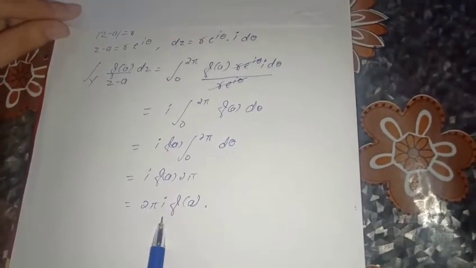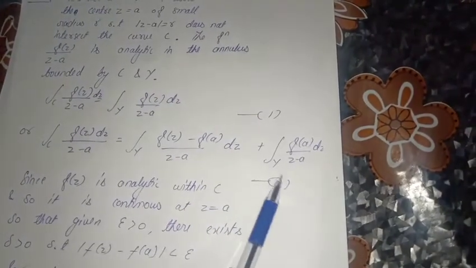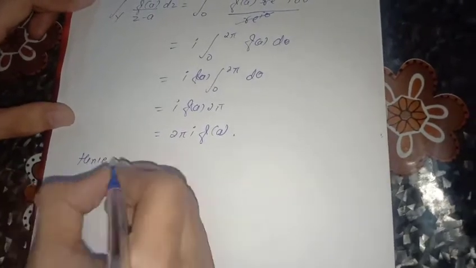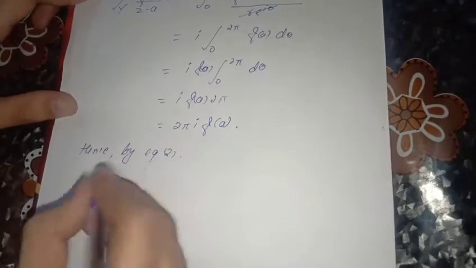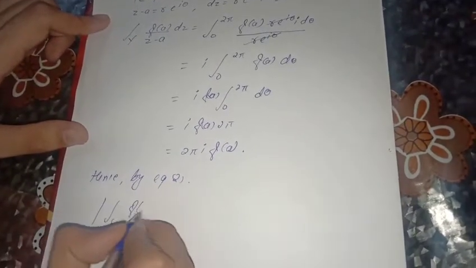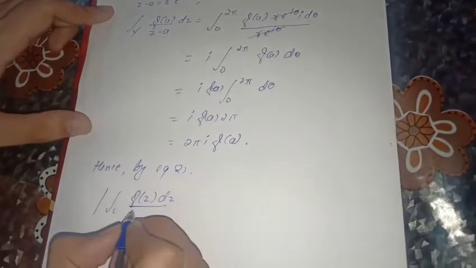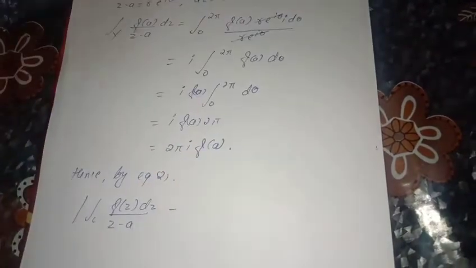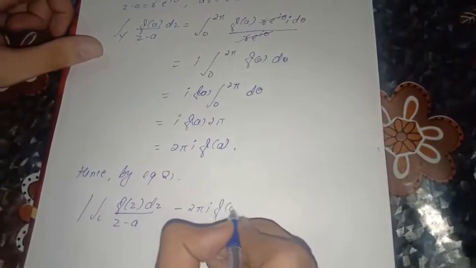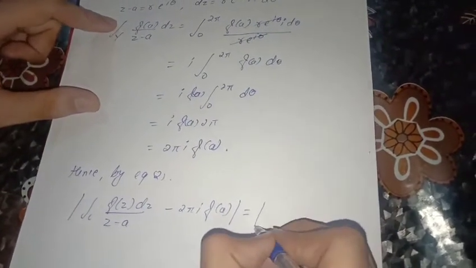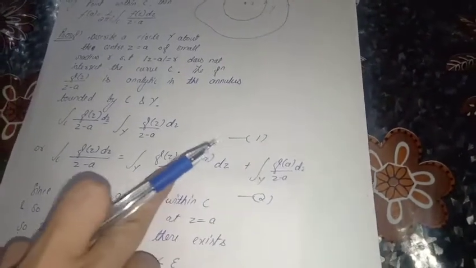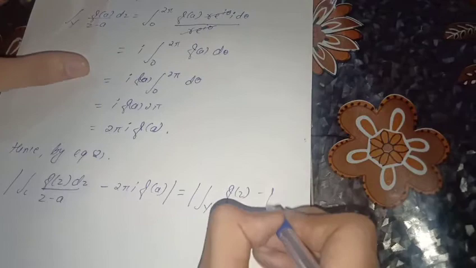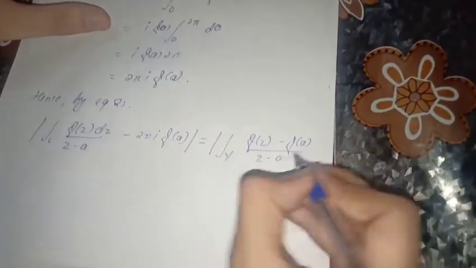Now we put this in equation 2. Hence by equation 2, the integral over C of f(z) dz upon z minus a minus 2 pi i f(a) is equal to the integral over gamma of f(z) minus f(a) upon z minus a dz.